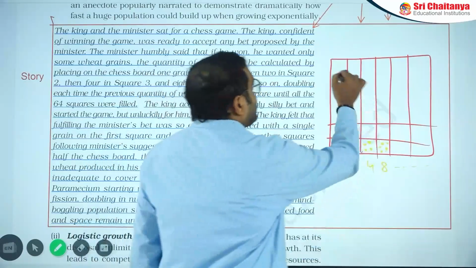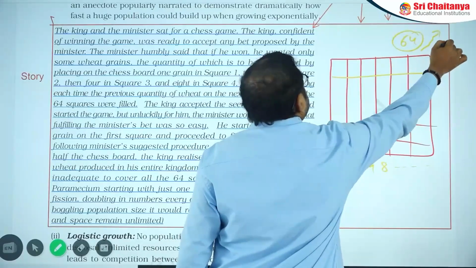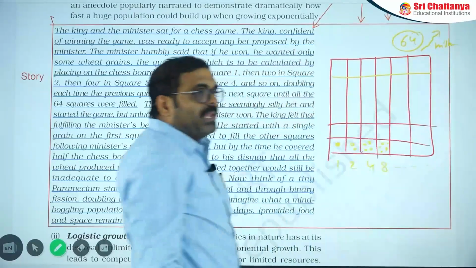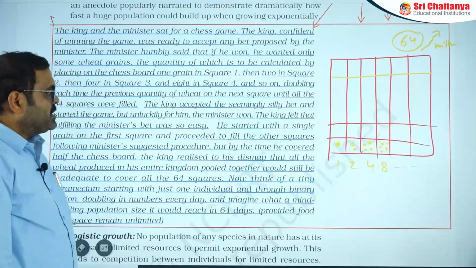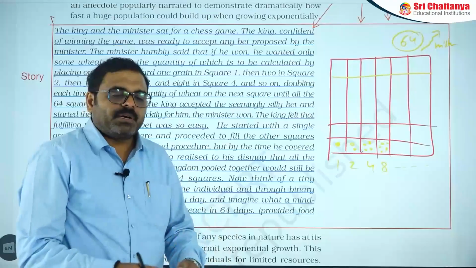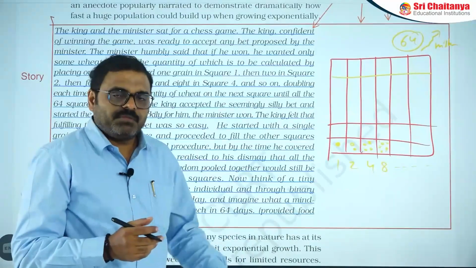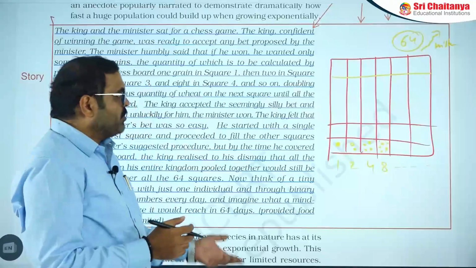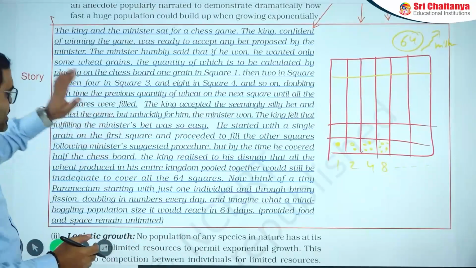That means at the end, at the 64th square, it can be millions upon millions. Millions of millions of numbers will be applicable. That means if the population is not under control by the environment, it can flourish like anything and increase in a very large quantity. For that case, they mention this anecdote story.